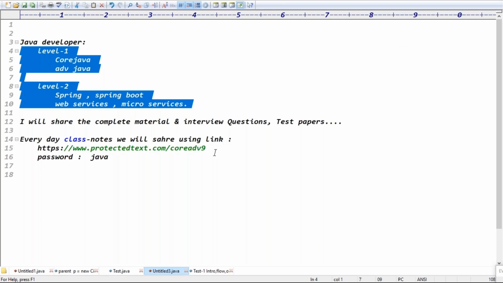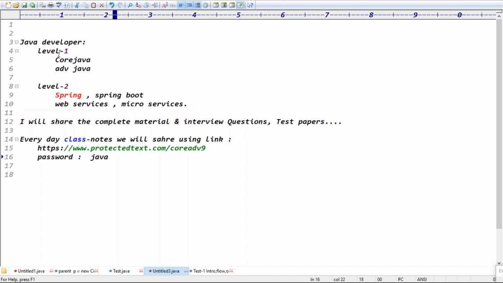Think about how to get the knowledge, guys. So try to get some basics of core Java. After that you can take the advanced Java classes.